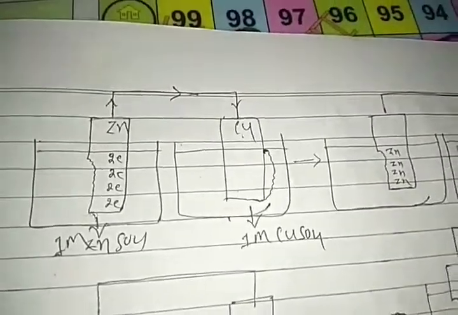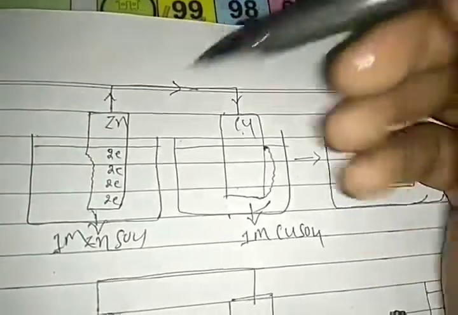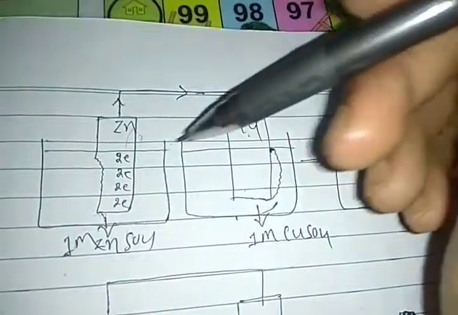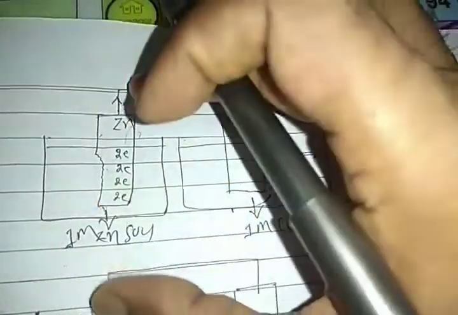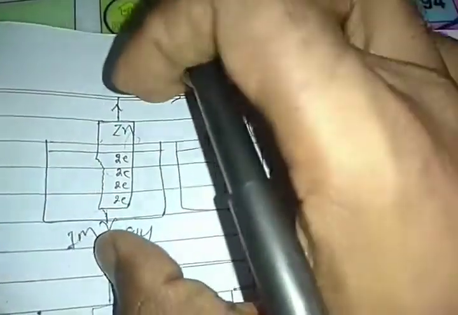We connect both half cells because both reactions have stopped.